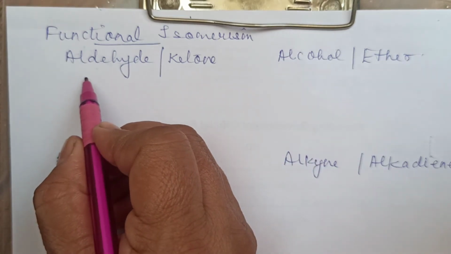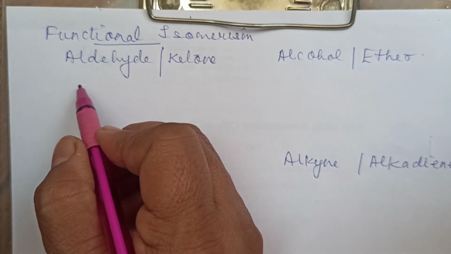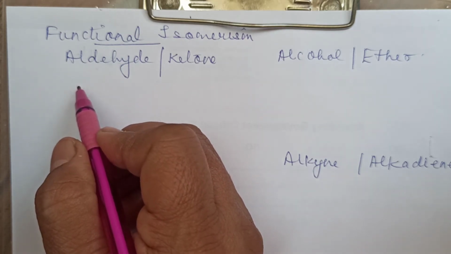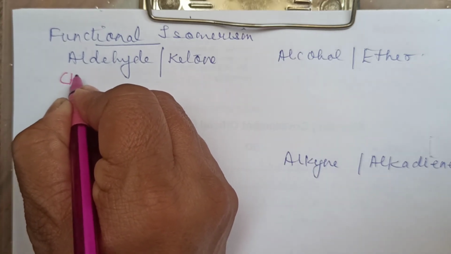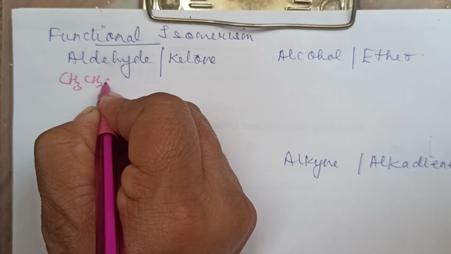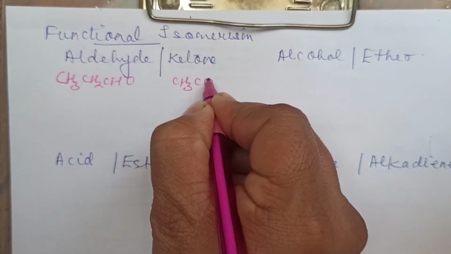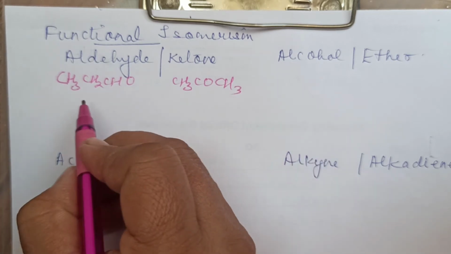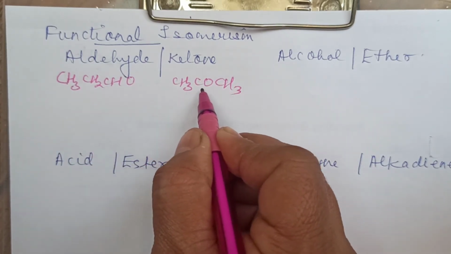So aldehyde also we should be taking with 3 carbon atoms, not with 2. Though you have aldehyde with 1 carbon atom also, that cannot exhibit functional isomerism. So I will write the example of the 3 carbon atom aldehyde, that is this, and if I write ketone, it is CH3COCH3. This is acetone or propanone.